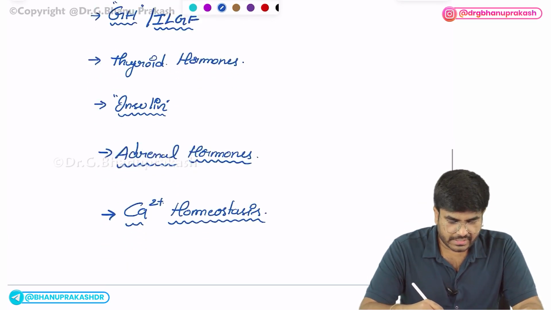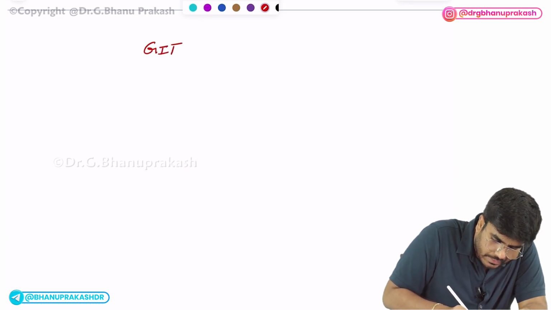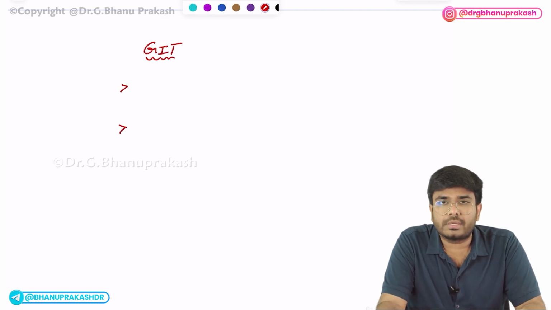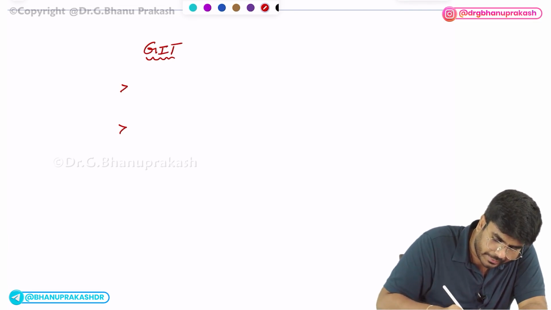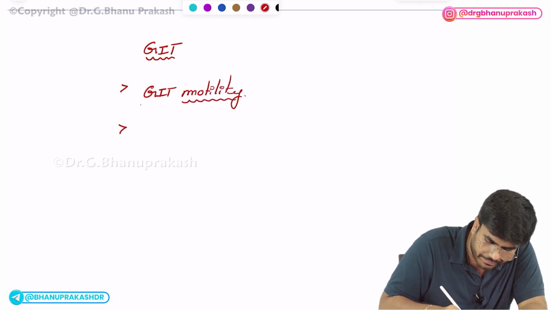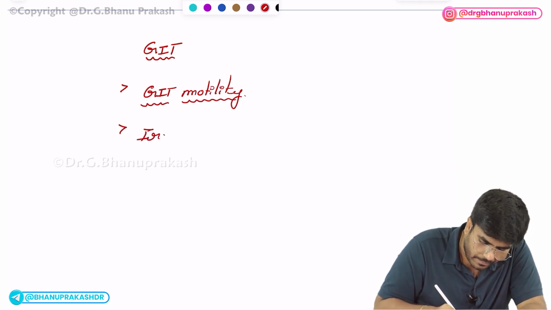Okay. Next, GIT. In the GIT topic, the number one important topic, the number one preference that I will give to GIT motility. The topic of GIT motility. Next, iron. Okay, the topic of iron absorption.